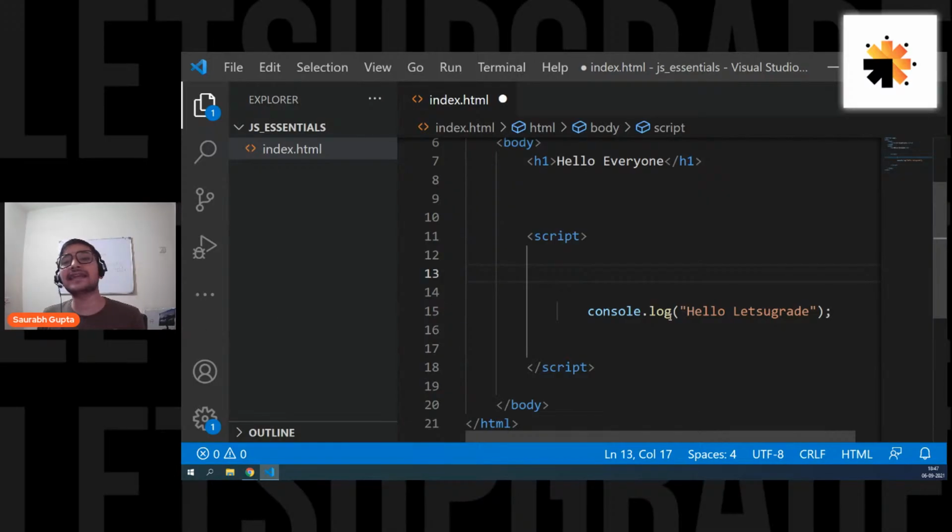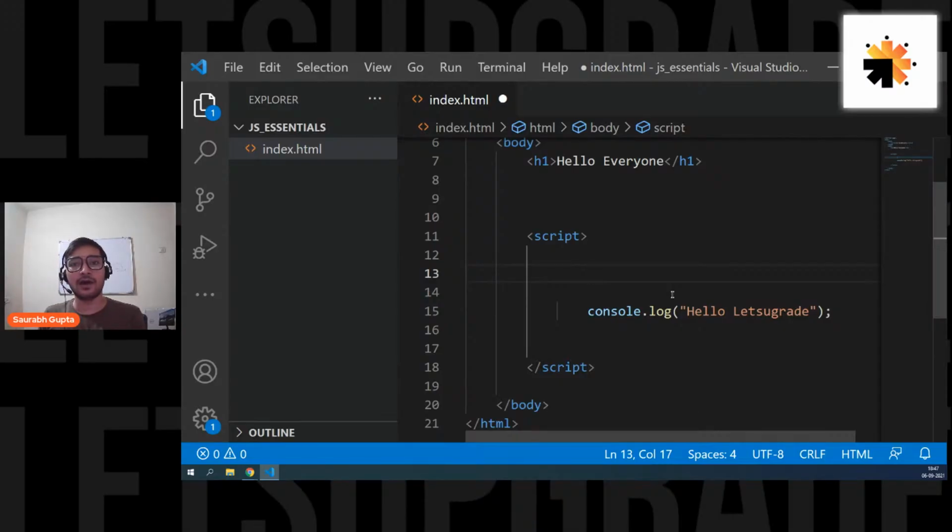So what exactly is a variable? A variable is nothing but a temporary memory location that holds your data till the time your program is running. And once your program is done, the variable gets cleared away. So a variable is nothing but what? It's a simple temporary memory location.